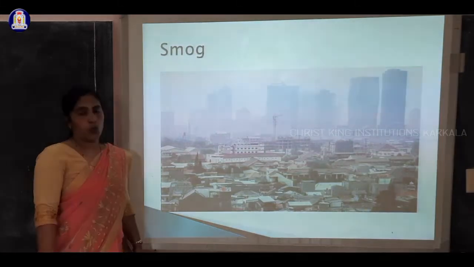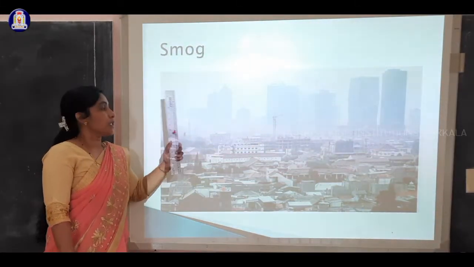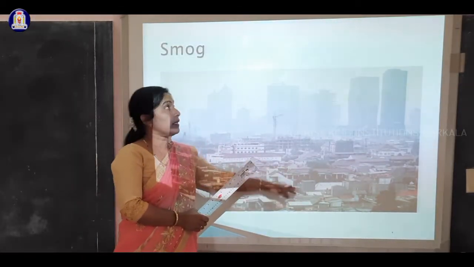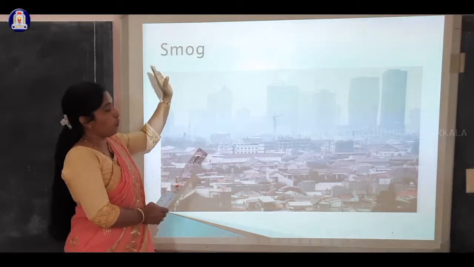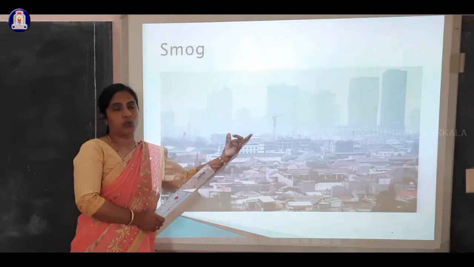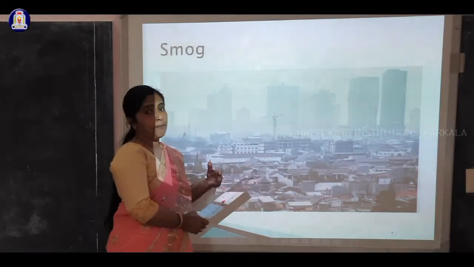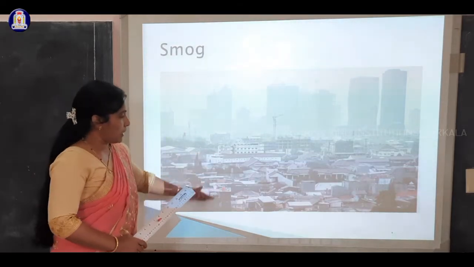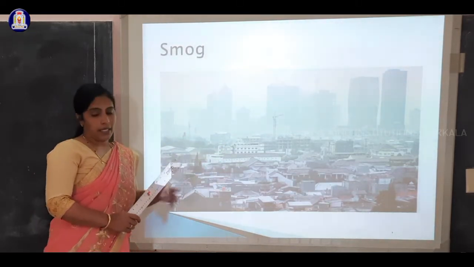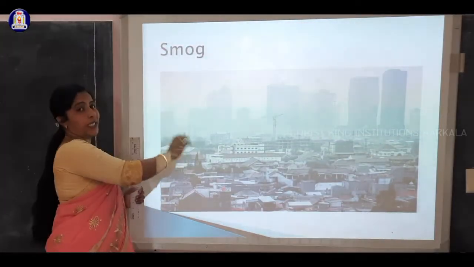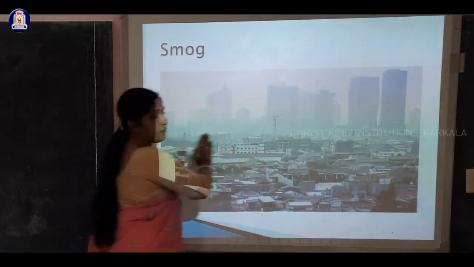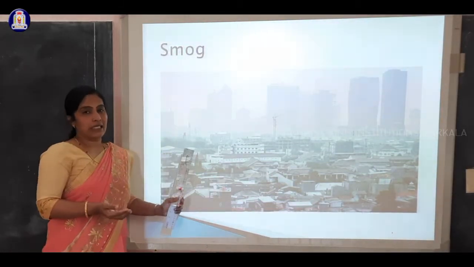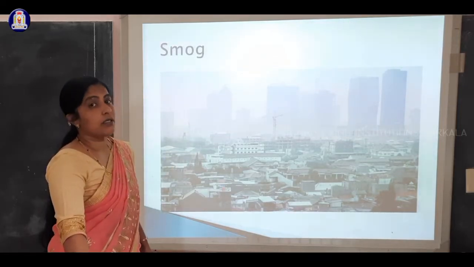Next one, smog. A new term, it's not smoke. Smoke combines with the fog. When it mixes, the best example is Delhi at present. So where the two are mixed together, it is called smog. You cannot breathe freely, the oxygen content will be less and less, and carbon dioxide will be more, increasing the temperature of the earth's atmosphere. With smoke mixed with fog, we have blurred vision, we can't see properly, we can't move here and we can't breathe here. So that is the one component that is called smog.